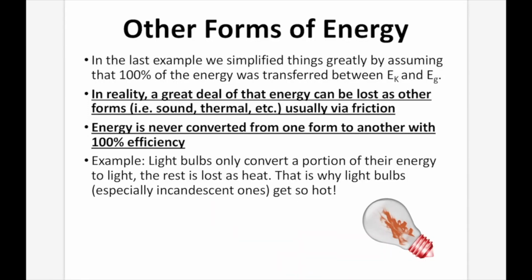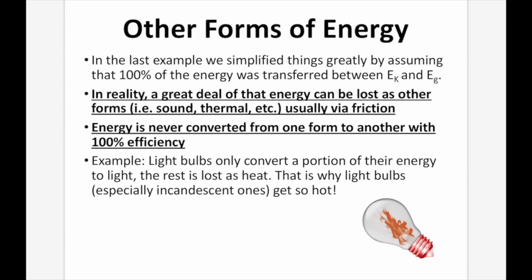Other forms of energy. In the last example, we simplified things greatly by assuming that 100% of the energy was transferred between EK and EG. In reality, though, a great deal of that energy can be lost as other forms, such as sound, heat, thermal, etc., usually through friction. Energy is never converted from one form to another 100% efficiently. It just isn't. Energy is lost in more than one way.